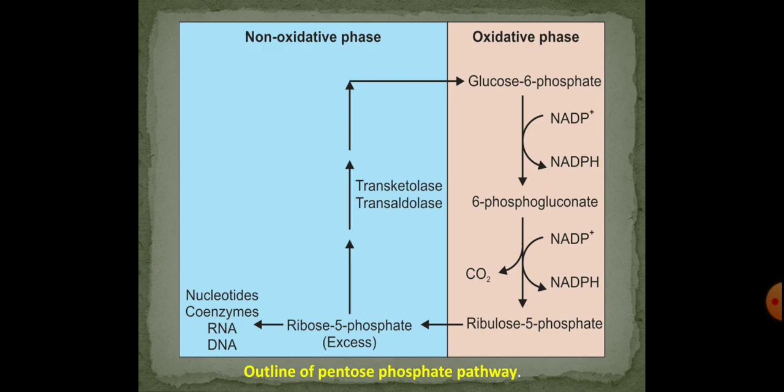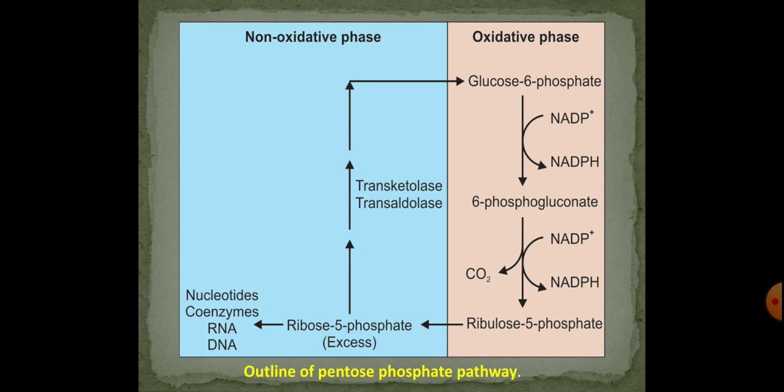So here is the outline of pentose phosphate pathway, where there are two phases, that is oxidative phase and non-oxidative phase. In the first phase, that is oxidative phase, you can see that glucose 6-phosphate is the substrate, and this glucose 6-phosphate in the oxidative phase is converted into ribulose 5-phosphate, which is the first formed pentose sugar in this HMP shunt pathway. And during this conversion of glucose 6-phosphate to ribulose 5-phosphate, two molecules of NADPH plus H plus are generated with the liberation of one molecule of carbon dioxide.